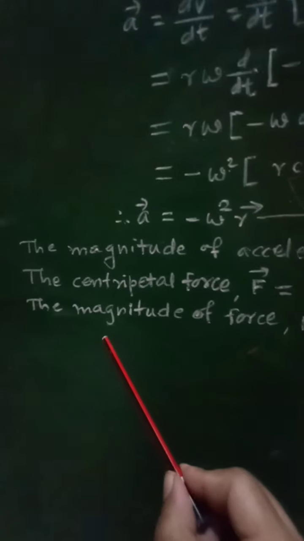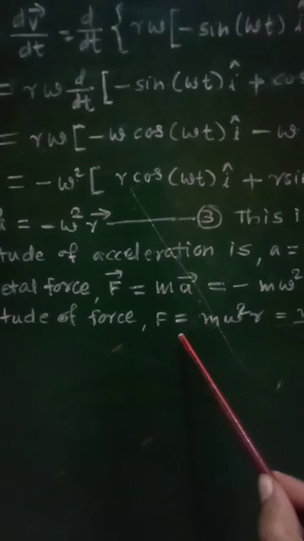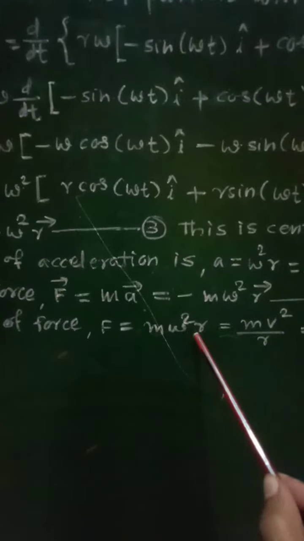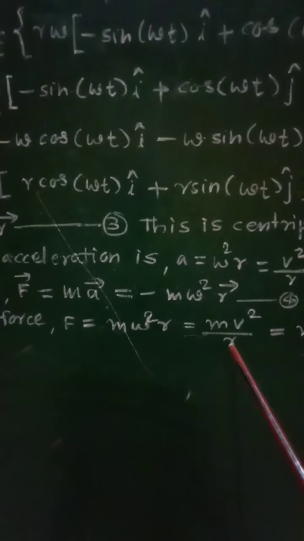Now again the magnitude of the centripetal force will be given as F is equal to m omega square r, that will be equal to m v square upon r, because v square upon r is again nothing but the acceleration.